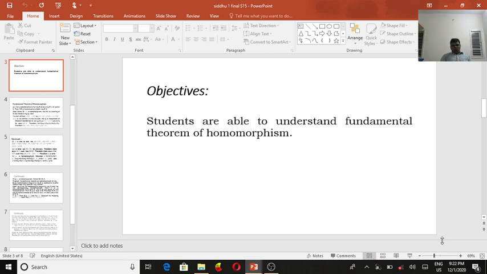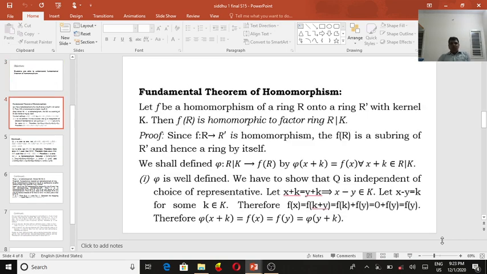Now we come to the last session, 15. Now we're going to prove the fundamental theorem of homomorphism. What is the fundamental theorem of homomorphism? The statement: Let f be a homomorphism of a ring R onto a ring R dash with kernel K. Then f of R is isomorphic to the factor ring R over K.